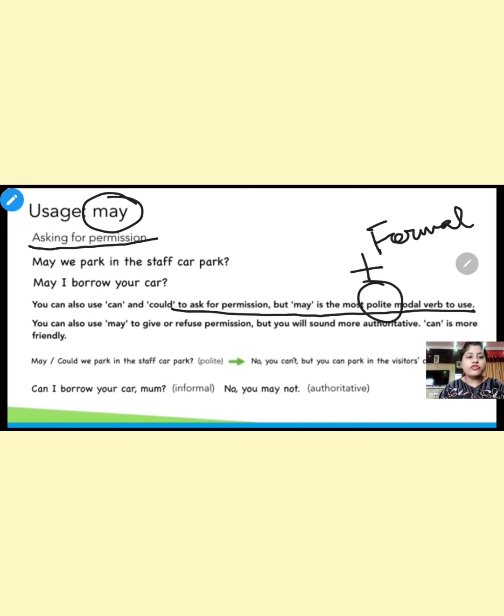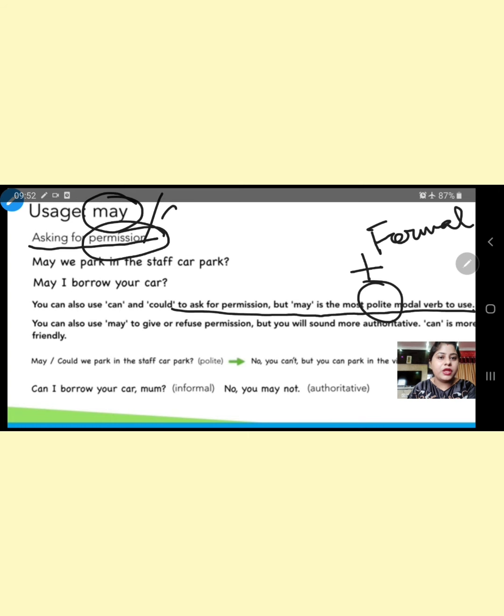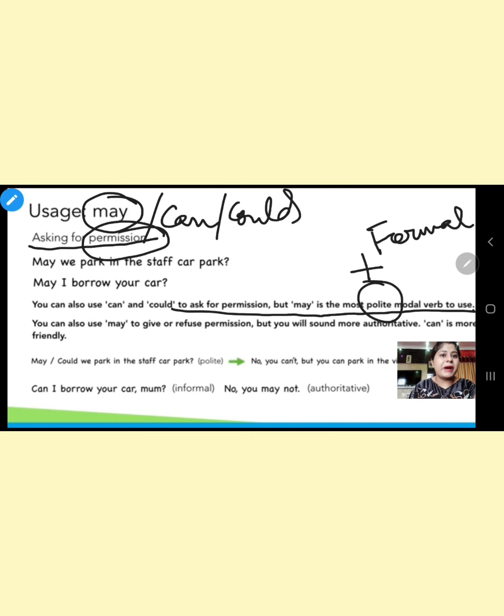So may is interchangeable with can or could, but may is most formal. Can or could is not that formal like may.